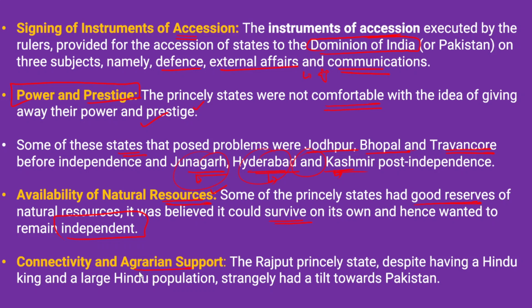After that, we need to talk about the connectivity and agrarian support. If they wanted to be independent, then what about the connectivity for those states, and what about the agrarian support which is being provided by the government of India, because most of the rivers are flowing through mainland India.